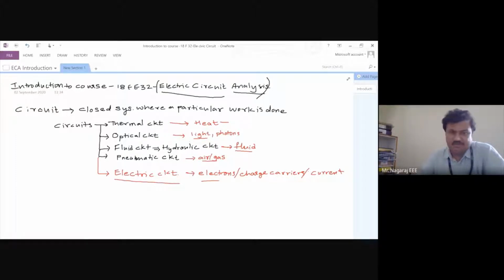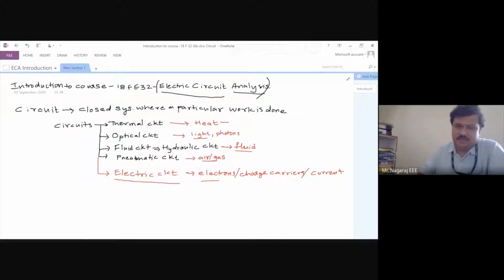Okay. So now it is clear what an electric circuit is. An electric circuit is one which carries electricity. Why is the electric circuit important? Because transmission of energy is very easy using electricity. Okay, I can heat with it. I can use it for communication purposes. I can use it for heating, mechanical purposes, lifting weights, whatever. We can use electricity very conveniently.